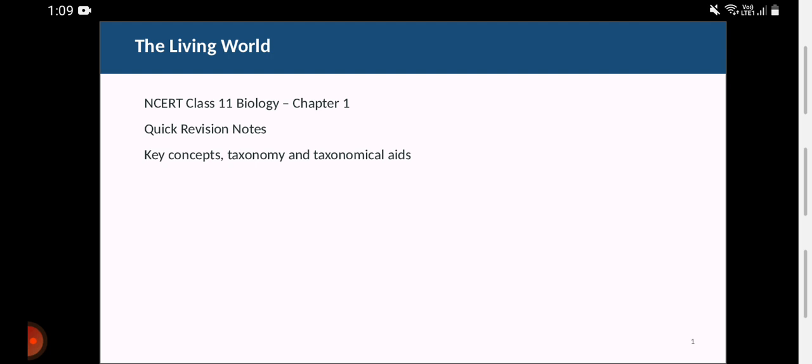So basically, what is the living world and what is biology basically? Biology is whatever we are observing in our surroundings. For example, if we sow a seed in a pot, how it becomes or converts into a tree is basically biology only, right? All the living cells are biology.